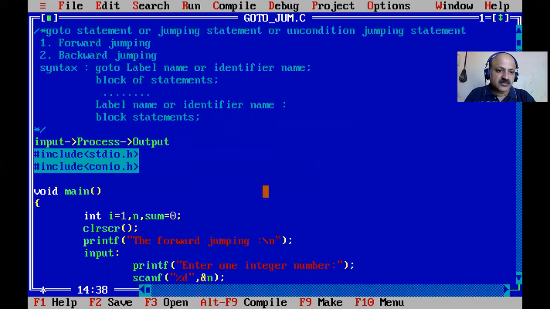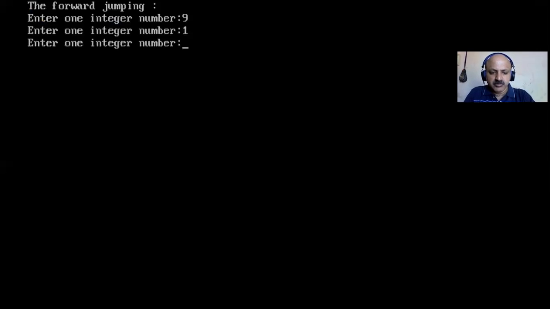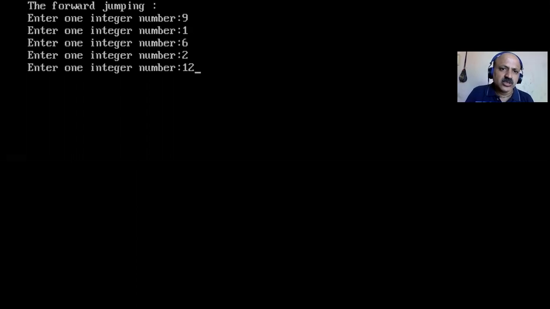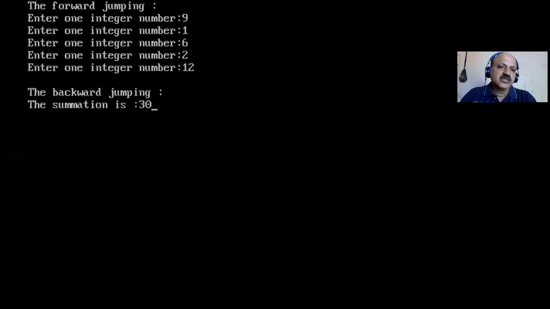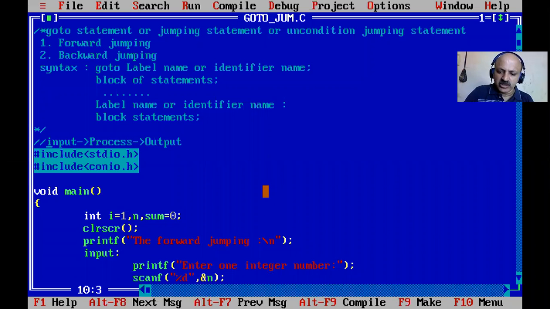Any number, I just referenced a sequence like one to, now I run again and give any number. So let us take any number. I give randomly, not fixed one to, yes, any number. You can just reference. I will take a 2 digit also, so there is no difference. So that sum is 30. So I think that is forward and backward jumping, perfect. Given the example, you can get an idea of what forward jumping and backward jumping are. So for any definition, use this technique: input, process, and output. Process means logic. So you have to know very well. But here our concept is clear.